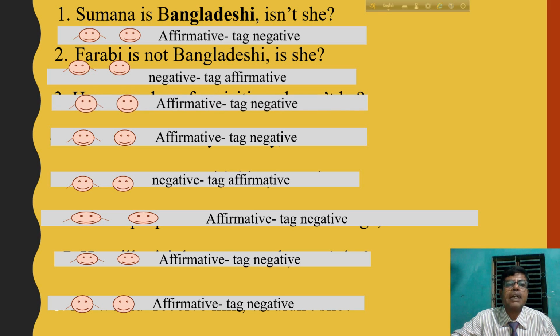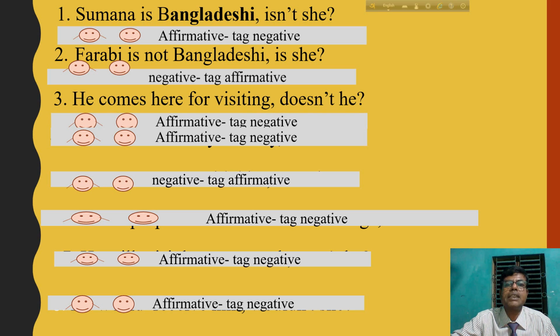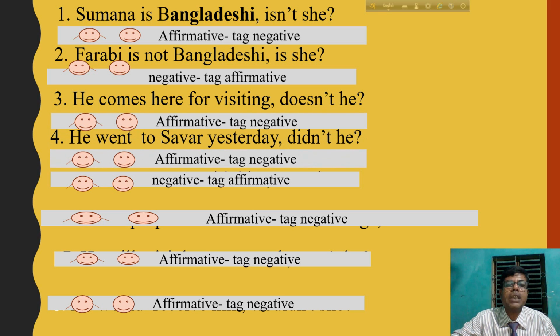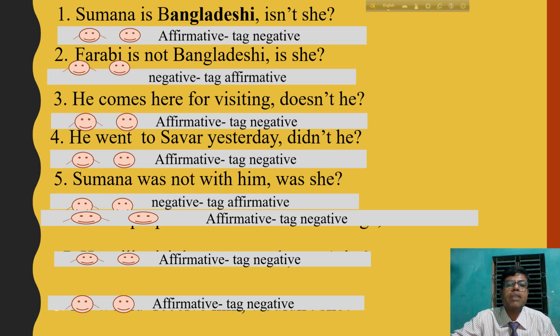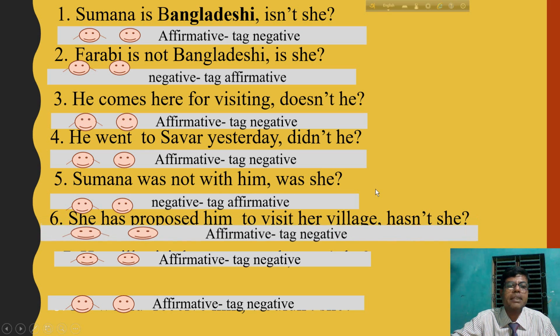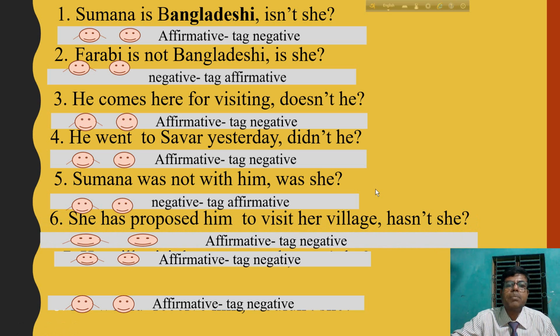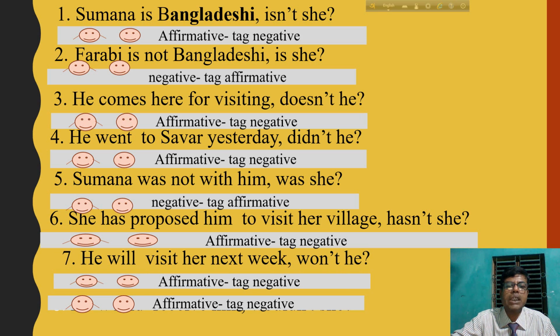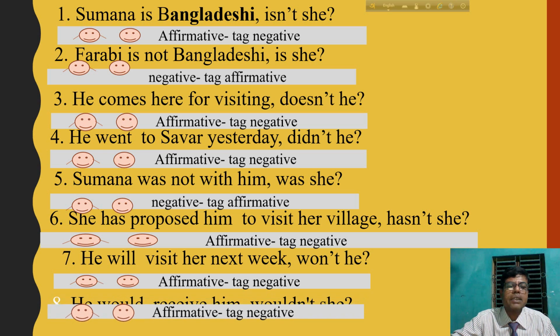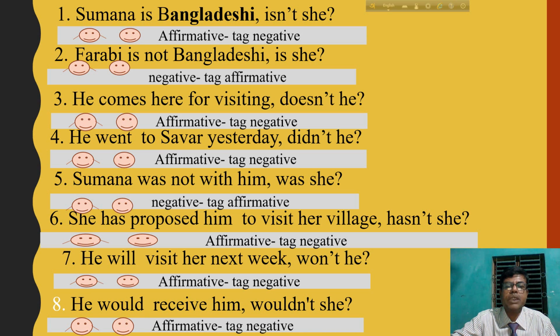Similarly, he comes here for visiting, doesn't he? He went to Sabar yesterday, didn't he? Sumana was not with him, was he? You have to remember that if a statement is negative, the tag would be affirmative. Again, she has proposed to him to visit her village, hasn't she? She will visit her next week, won't she? Last one, he would receive him, wouldn't he?